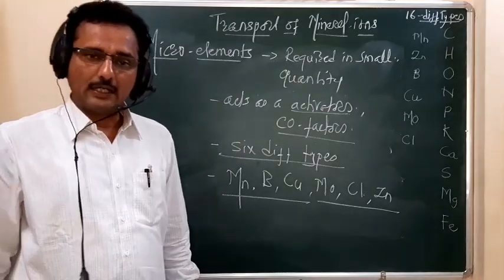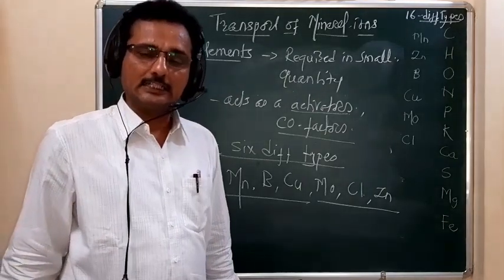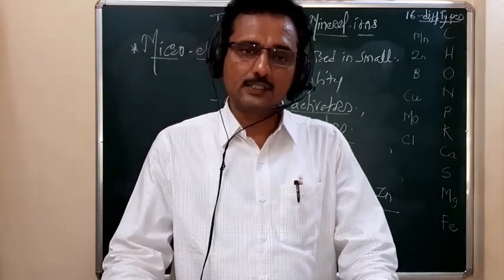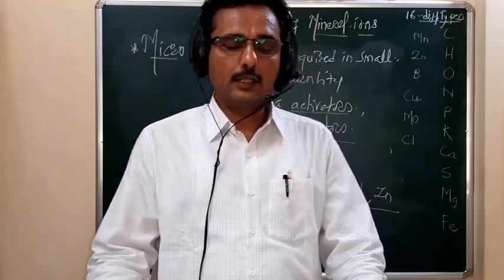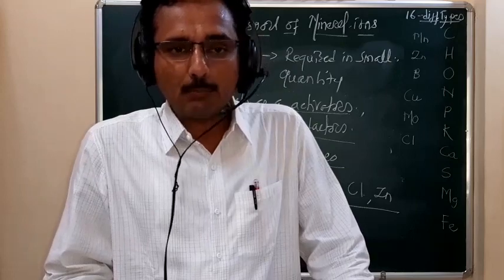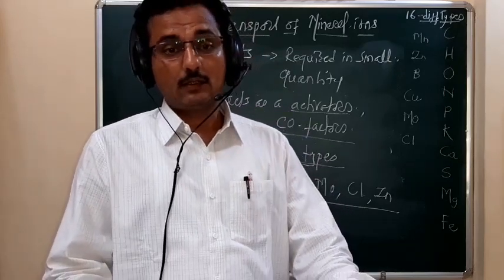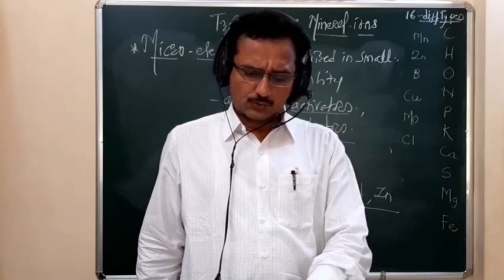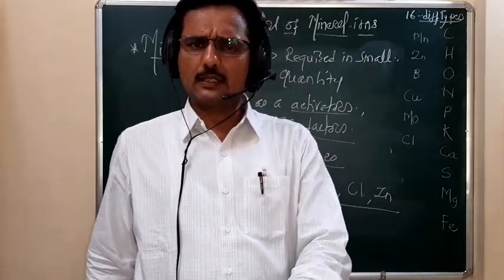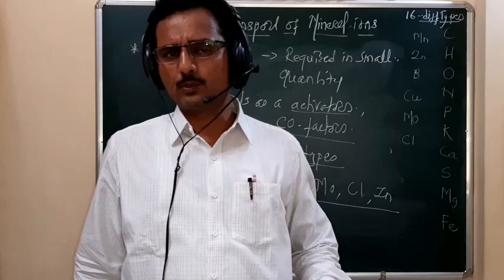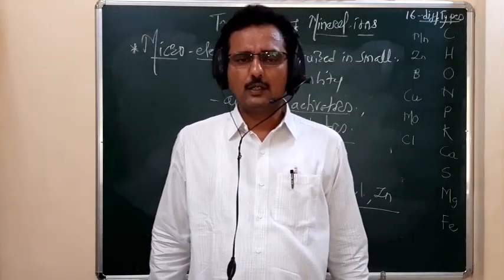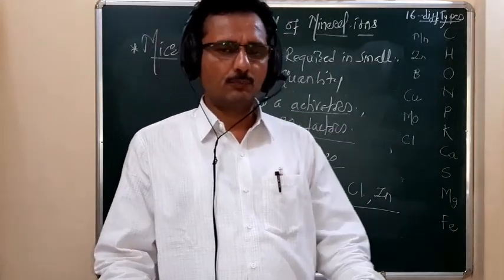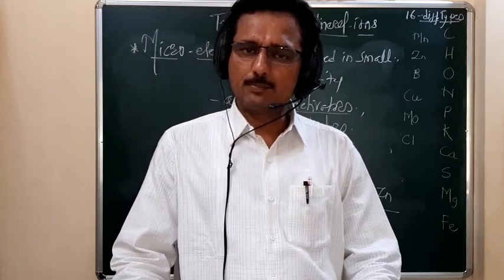Remember student, of the 16 essential elements, 10 are macro elements and 6 are micro elements. These are the different types of elements in the plant body and, in brief, their role.